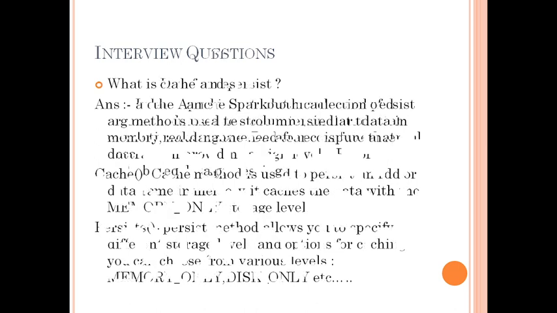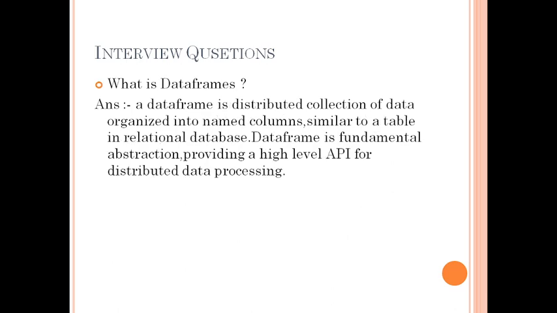Okay, so the next question is: what are data frames? That is a very basic question, but one IT company asked me this question. A data frame is a distributed collection of data organized into named columns, similar to a table.